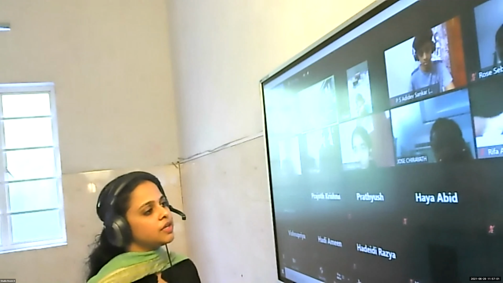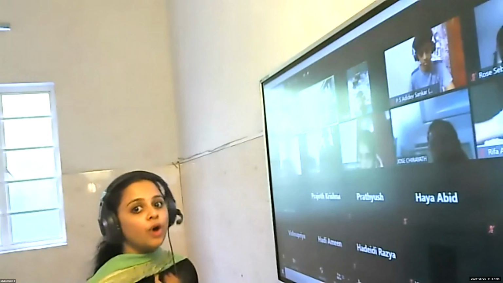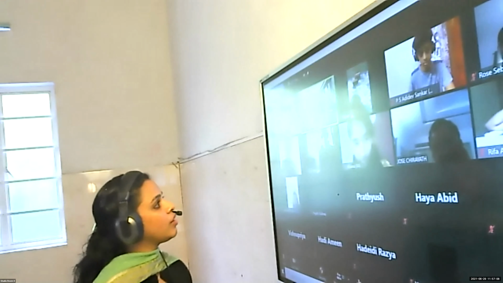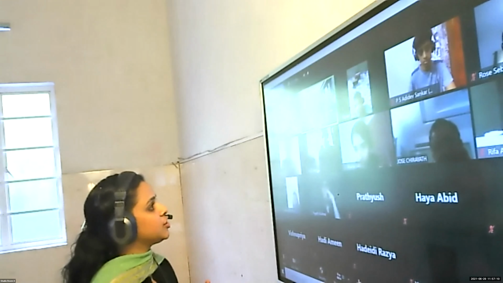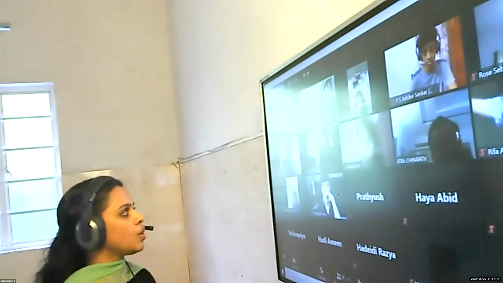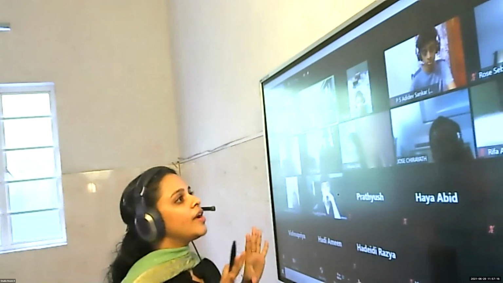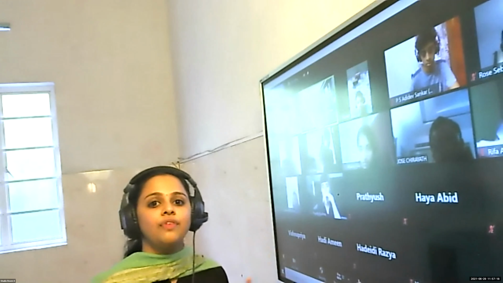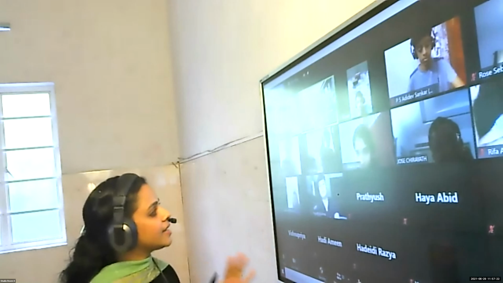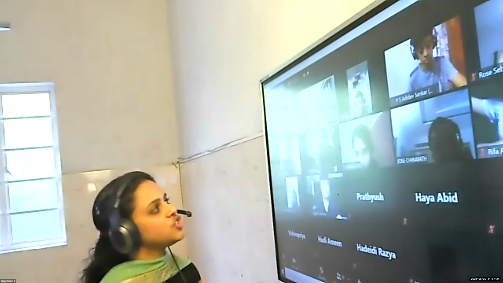So in this chapter, we discuss the importance of electricity, what we mean by electricity, the definition, and what are the different practical applications of electricity. Okay, so let us start. As Ashik says, electricity is the flow of charge. From our smaller classes itself, we discussed that electricity is the flow of charge.